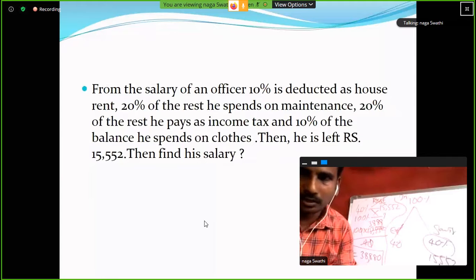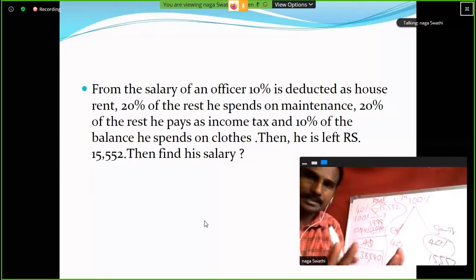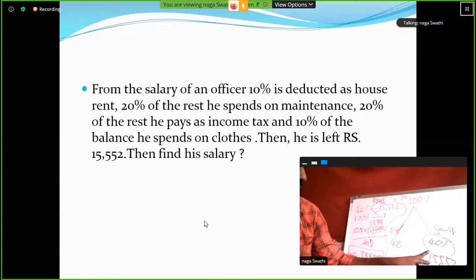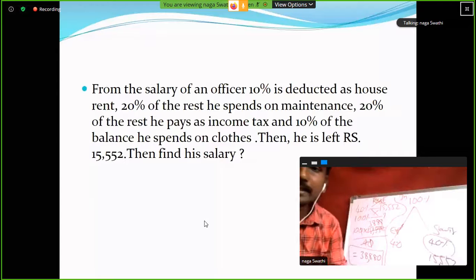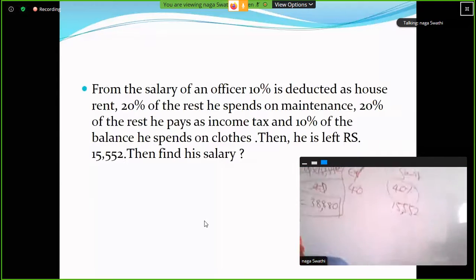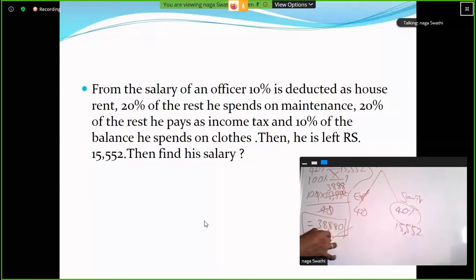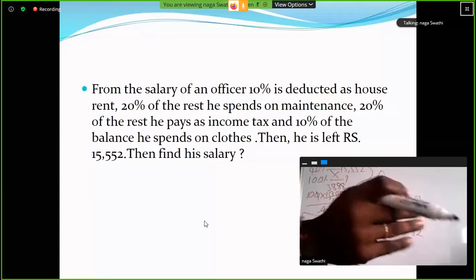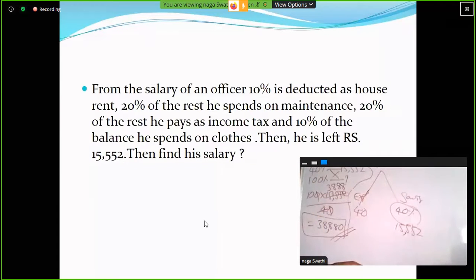So total expenditure 10 plus 20 plus 20 plus 10 is equal to 60. Total salary 100 percentage. 100 minus 60, 40 percentage. So here we know the value of 40 percentage, that is 15,552 rupees. The answer is 38,880. This is the simple method, simple problem.